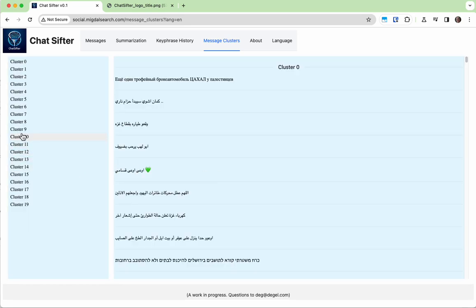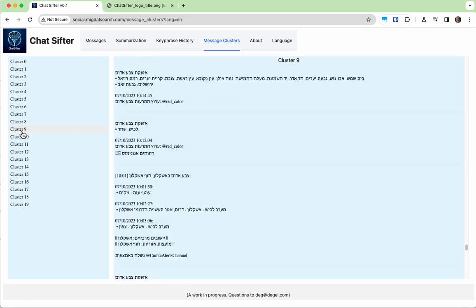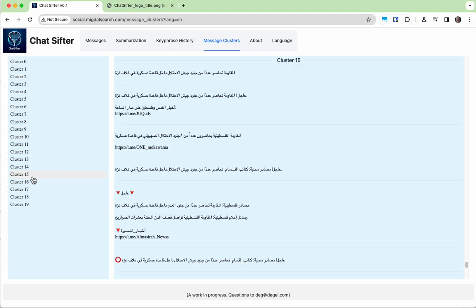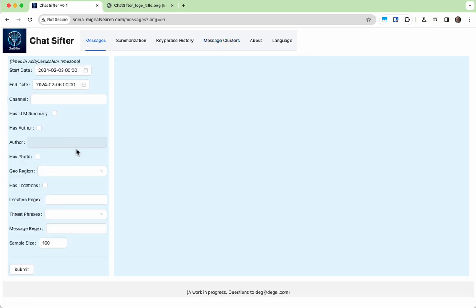We've not taken this very far, but if you read Arabic, you can see that this cluster is in Hebrew. It has done a pretty good attempt at clustering them together, and more work is needed here. So basically what we have is a tool that's primarily a human-driven search tool, but we've started adding in some AI tools to make it easy to highlight points of interest and sentiment and directions. There's still a lot more work to go.